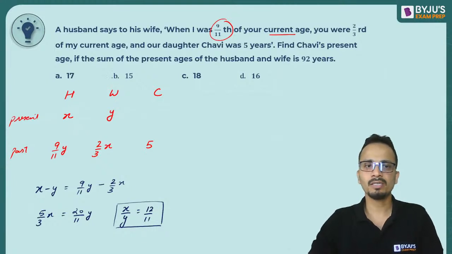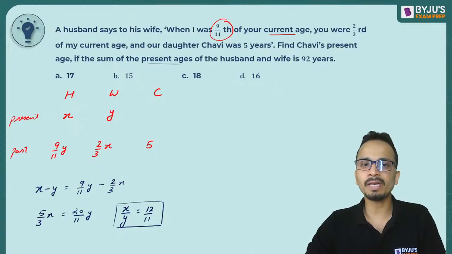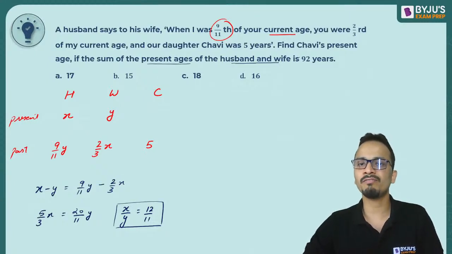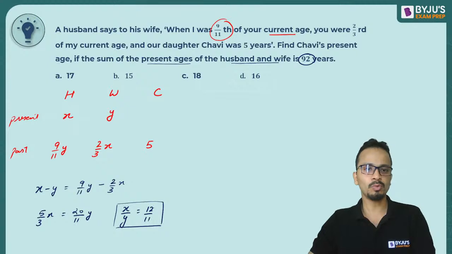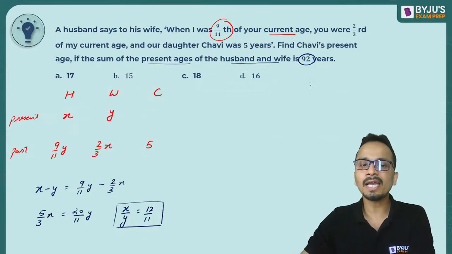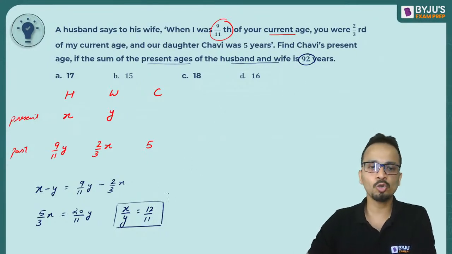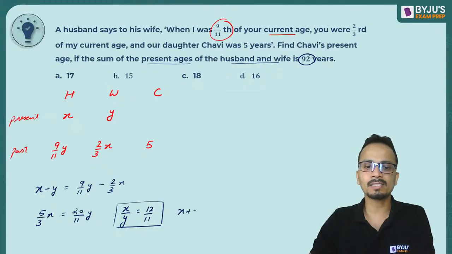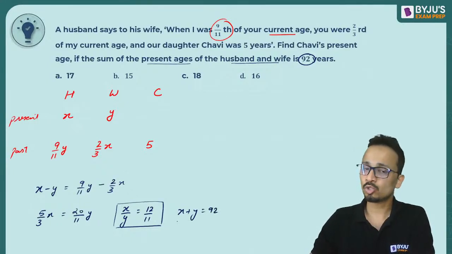Now further, one more information is given in the question. If the sum of the present ages of husband and wife is 92. So sum of the present ages is 92. So X and Y का ratio पता है, X and Y का sum भी पता है 92. So I can get the values of X and Y easily.